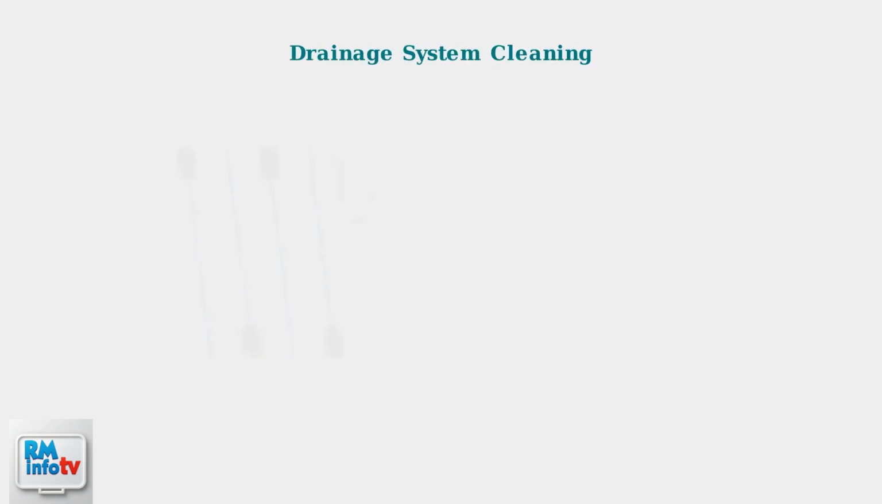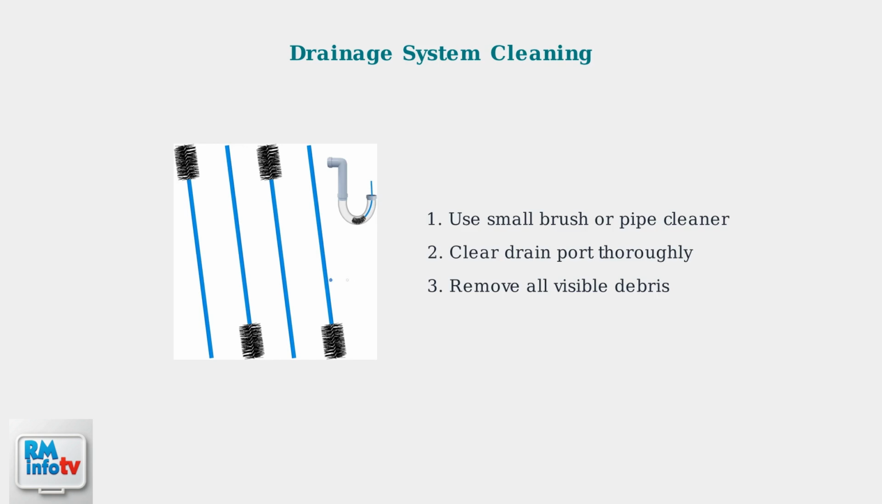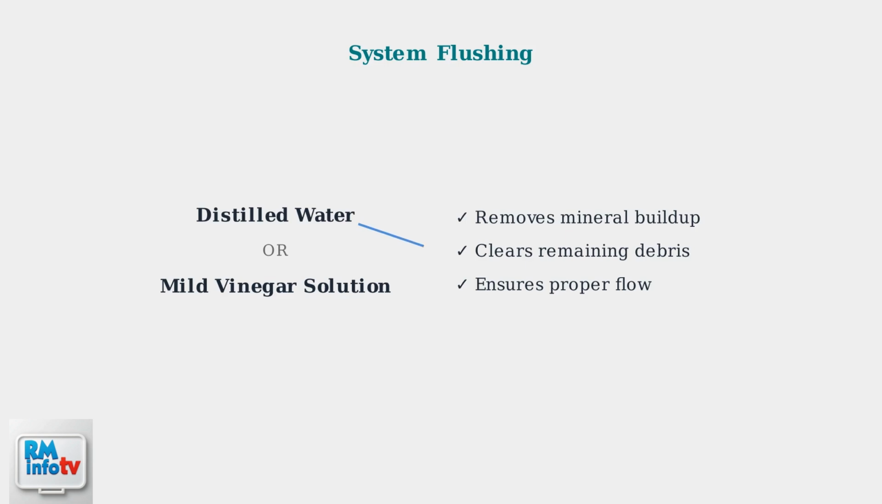Use specialized cleaning tools like small brushes or pipe cleaners to clear any debris from the drain port. This prevents clogs that can trigger false P1 errors. After mechanical cleaning, flush the drainage system with distilled water or a mild vinegar solution to remove any remaining buildup and ensure proper water flow.